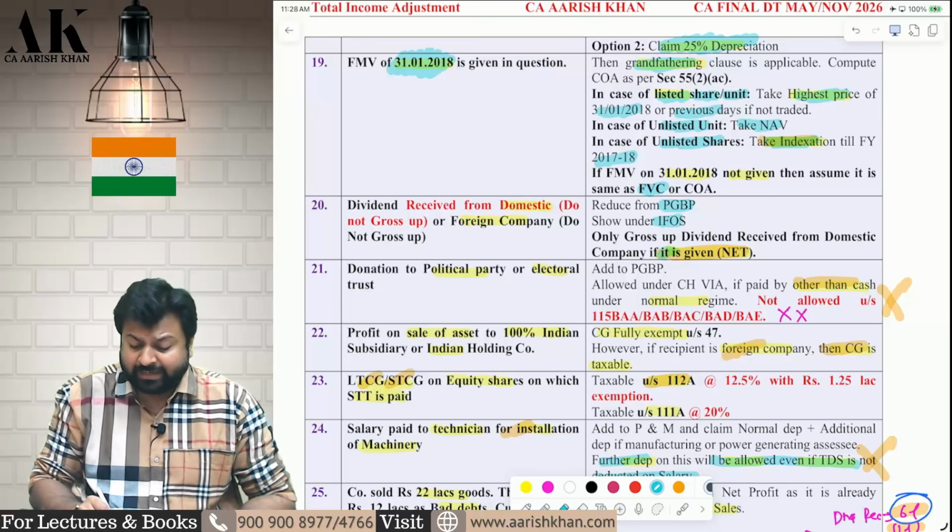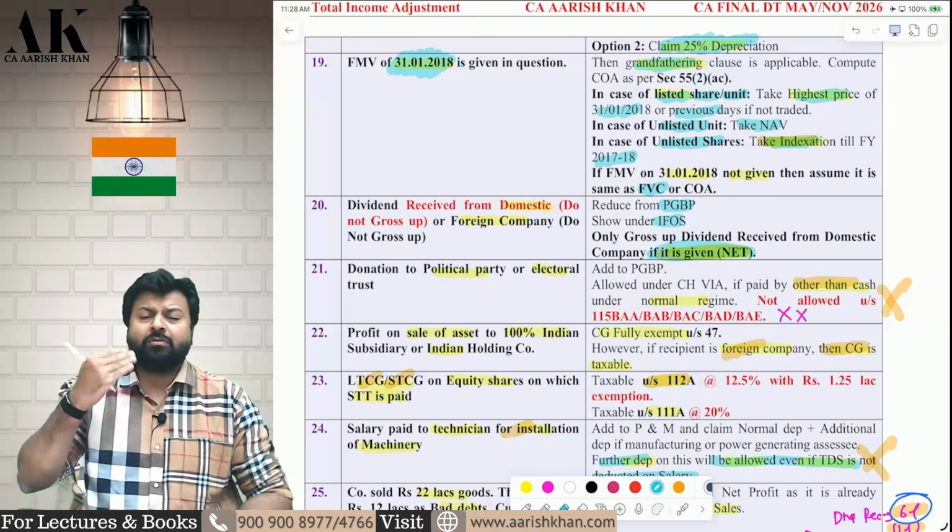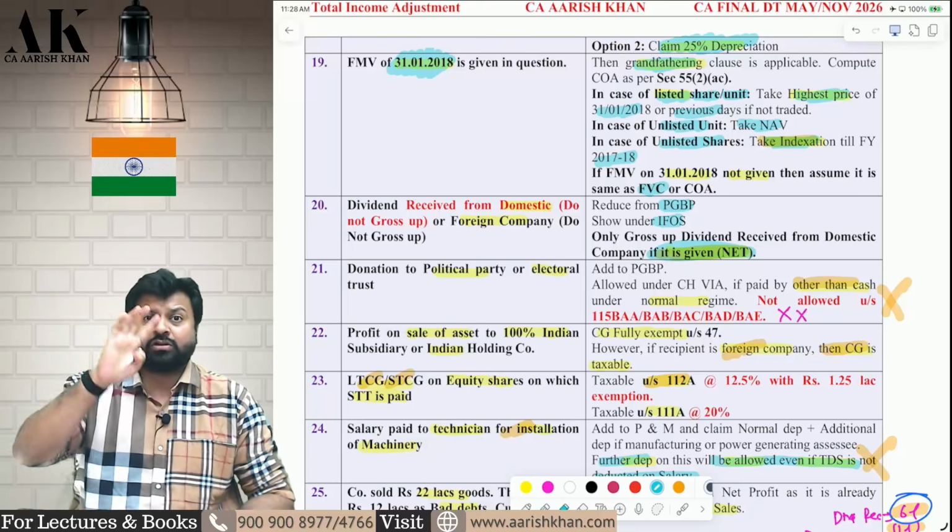Yes, if it is written very clearly in the question that the dividend received from a domestic company is net of TDS, then gross up with 10%.